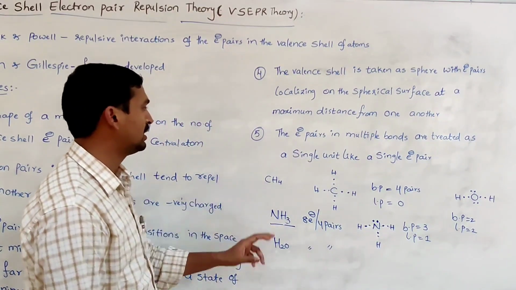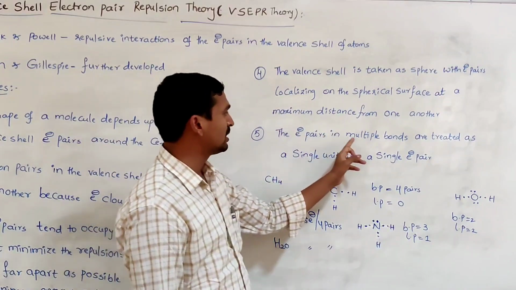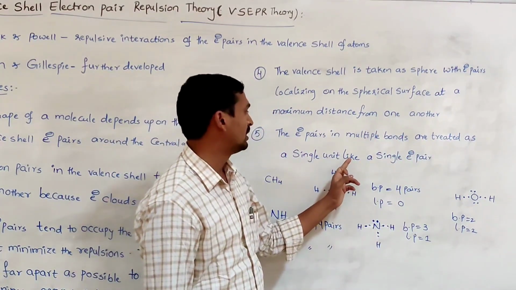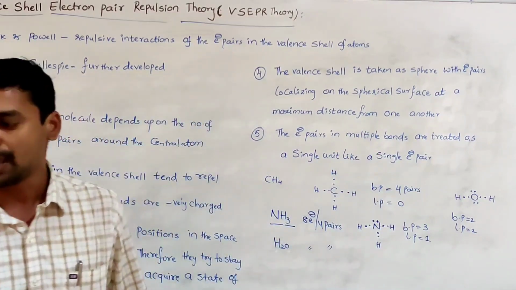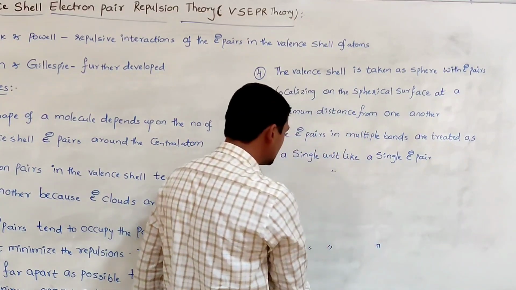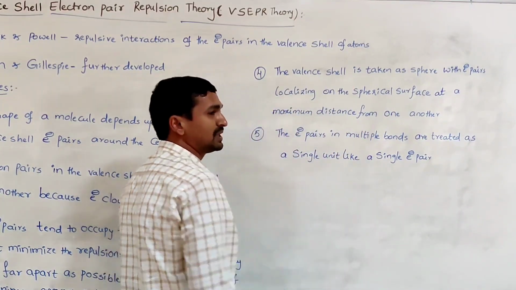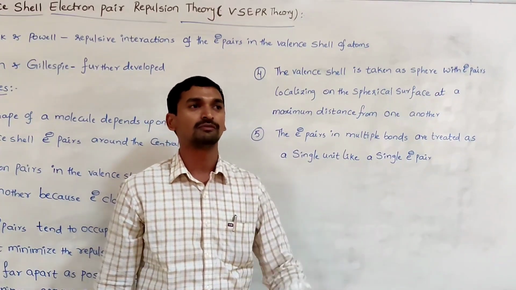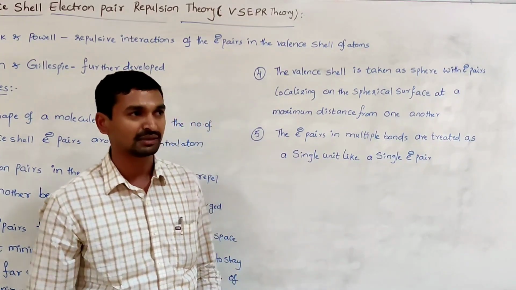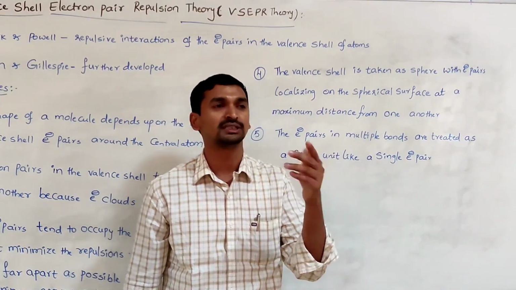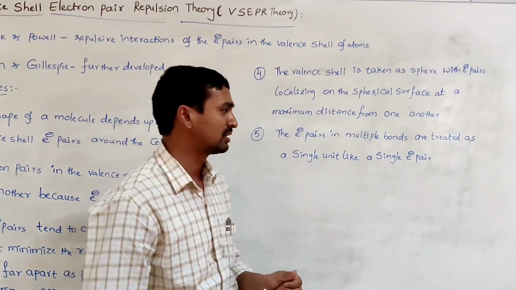And the other one is that electron pairs in multiple bonds are treated as a single unit, like a single electron pair. That means it is not always only single electron pairs that are present, because in some molecules multiple bond formation takes place between the atoms. In those cases, the multiple bond is treated as a single electron pair.